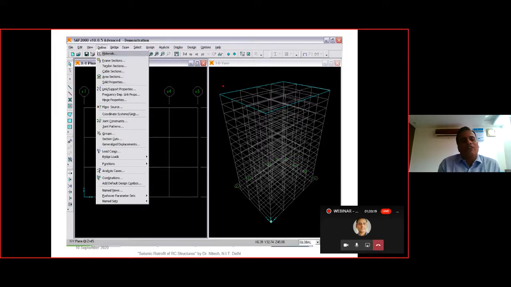But yes, we also have the option to discretize this particular structure, and we can refine the discretization, and we can get the final solution in the case of this particular software as well. That is, the finer the elements, the better the solution will be. But yes, the efficiency of the solution is lesser, because lower efficiency means the time taken will be more.